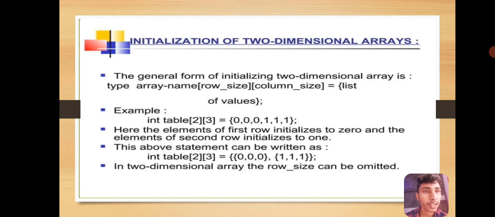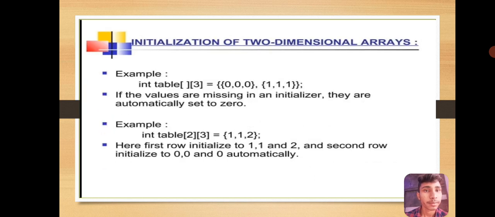The general form of initializing a two-dimensional array is type array_name[rows][columns] = {list of values}. For example, int table[2][3] = {0, 0, 0, 1, 1, 1}. Here the elements of the first row are initialized to 0 and the elements of the second row are initialized to 1. In a two-dimensional array, the row size can be omitted. Example: int table[][3] = {0, 0, 0, 1, 1, 1}.